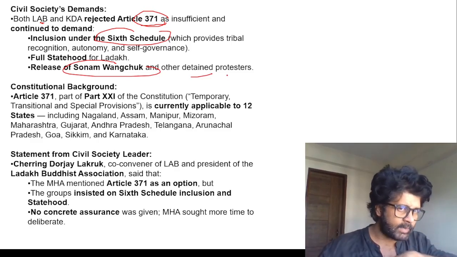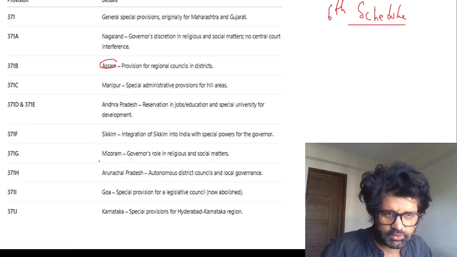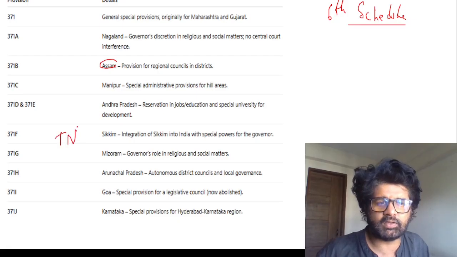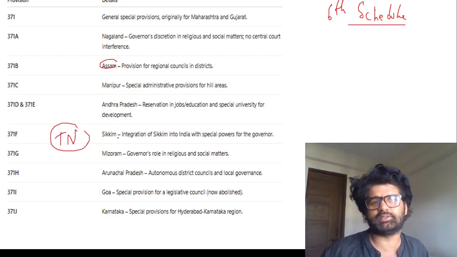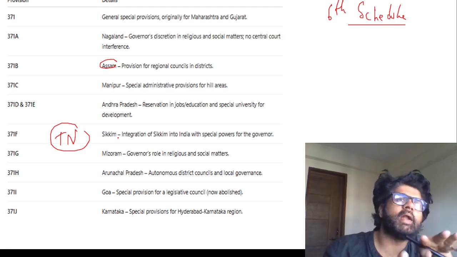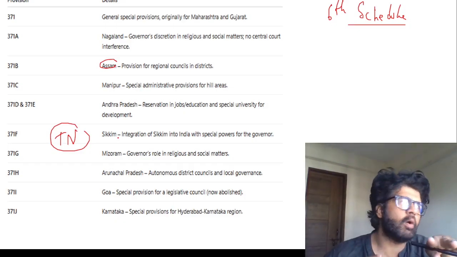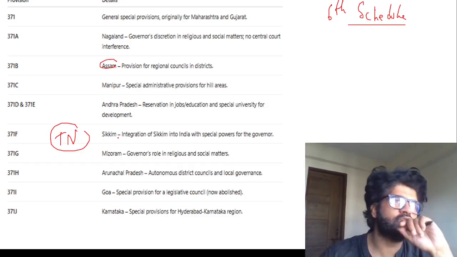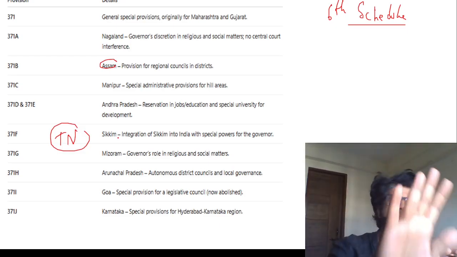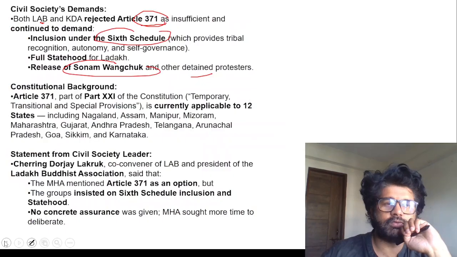What is important here from an exam perspective is you have to go through Article 371, different provisions, which states are enjoying this. Certain portions. Tamil Nadu is not a part of Article 371. You have to remember it, guys. There's no other thing which I can do here. You have to go through it. You have to look at it like you look at Angelina Jolie or Brad Pitt or Tom Cruise or Monica Bellucci or Sonam Bajwa. Guys, focus. Just like you look at their images, you have to look at this feature, this image, and you have to remember them all. Very good.